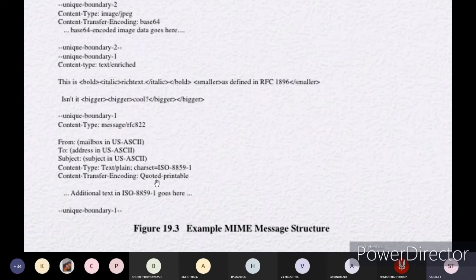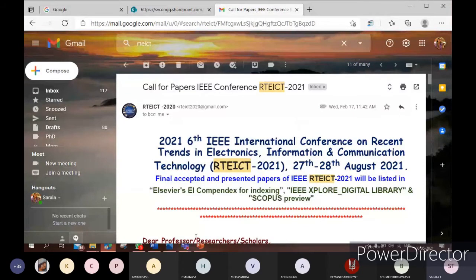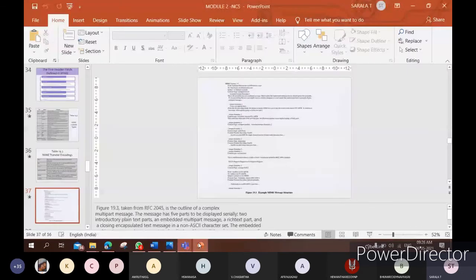Content transfer encoding is quoted-printable, and additional text in ISO 8859-1 goes here. Boundary 2 is not showing here because I have put it in the blank side. The subject is represented through the Gmail ID only.